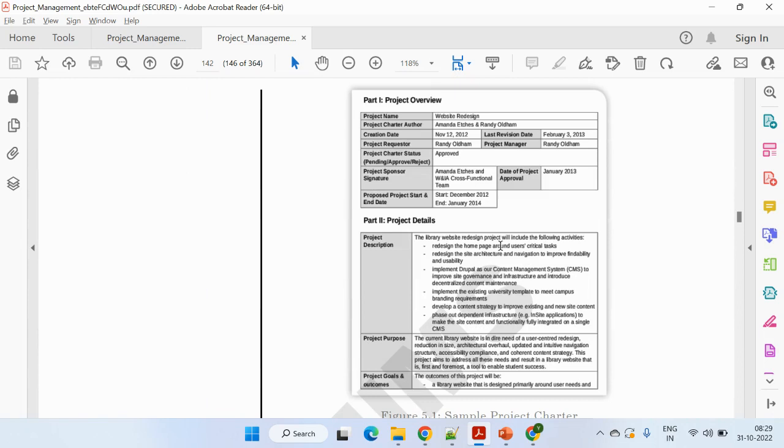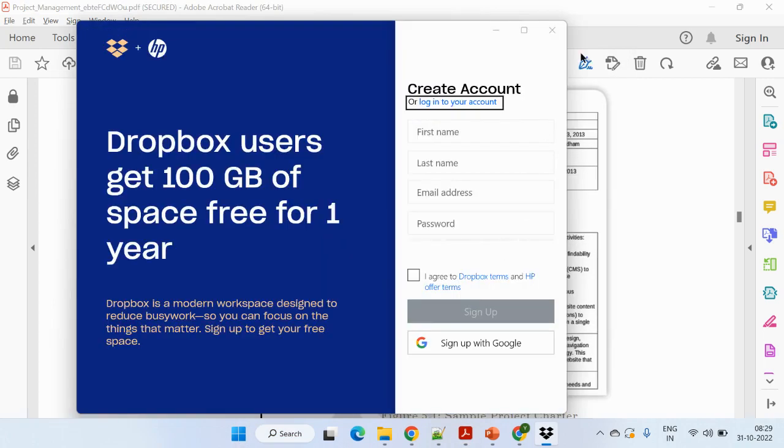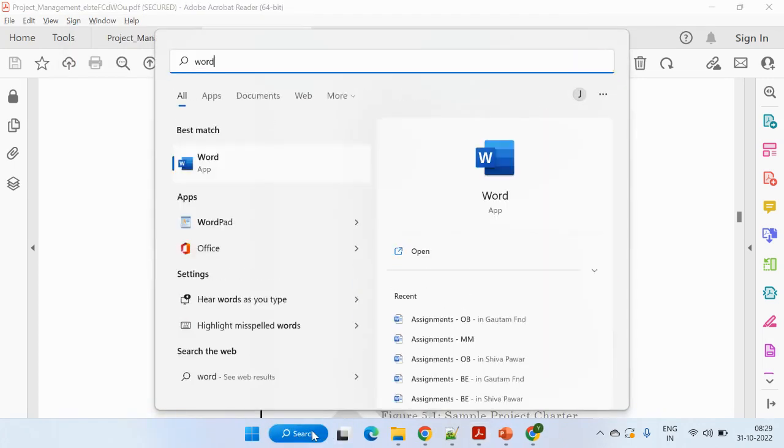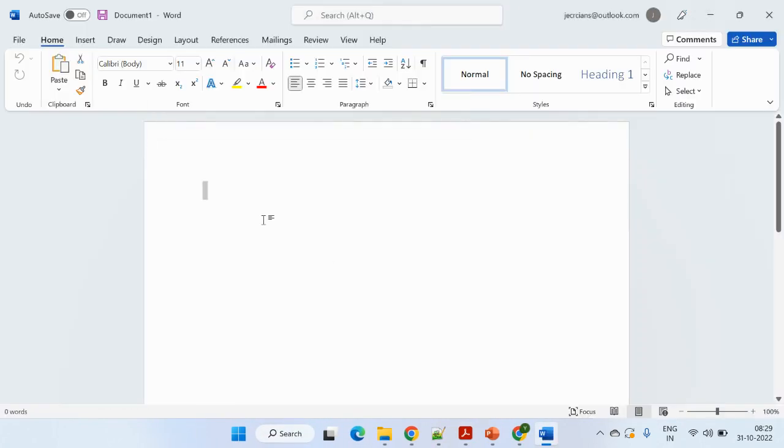It's a simple Word document which you have prepared. If you want to prepare it in Excel, you can, but I recommend preparing it in a Word document. How can you prepare it in the Word document? It's pretty simple. Sorry, I think something else has been opened. If you go to the Word document, then it's very simple.